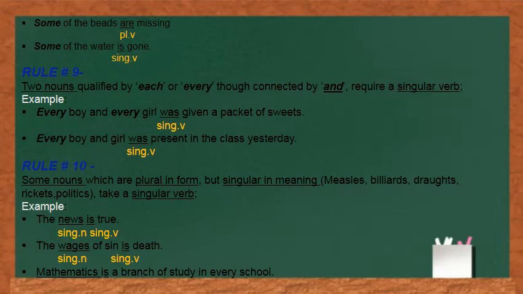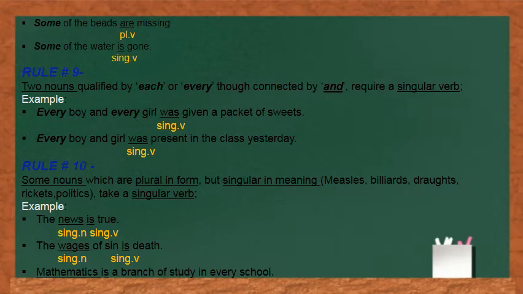In the first sentence, beets is taken as a countable noun, meaning among a number of beets, a part of the beets is missing, and they can be counted. That is why I have used a plural verb here. But in "Some of the water is gone," water is taken as an uncountable noun, so I have used a singular verb.